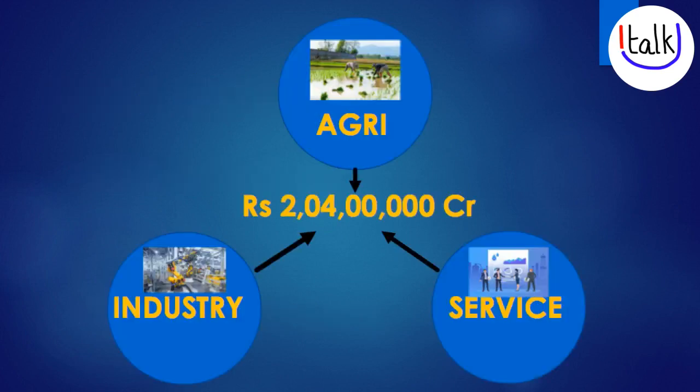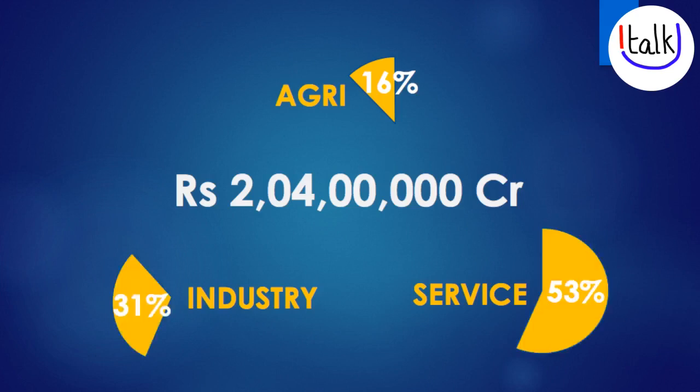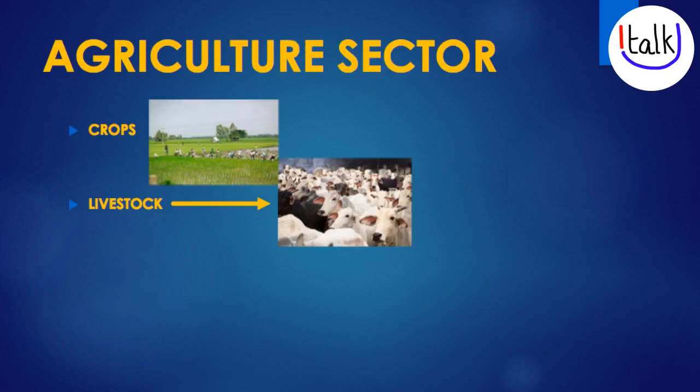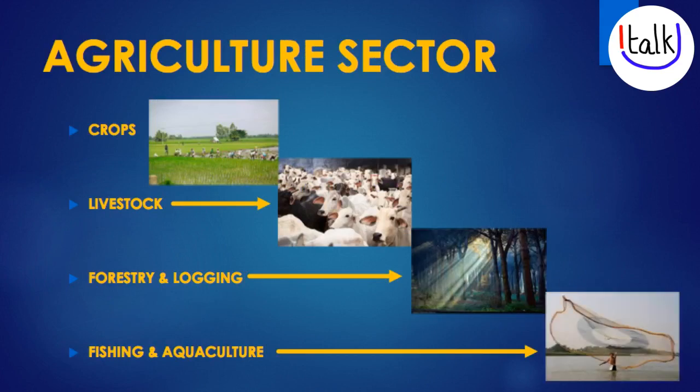What are the three sectors that contribute to the GDP? Those are agriculture, industry and service. Agriculture sector contributes up to 16%, industry contributes to 31% and service contributes to 53% of the total GDP. Agricultural sector is further bifurcated into four sectors. Those are crops, livestock, forestry and logging, finally fishing and aquaculture.